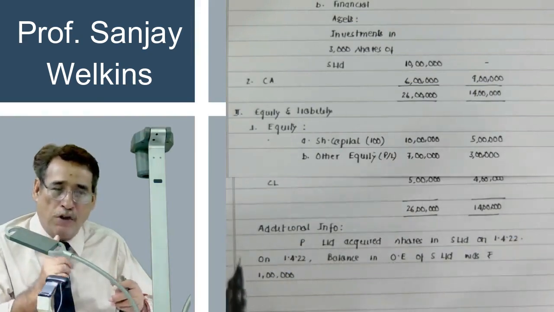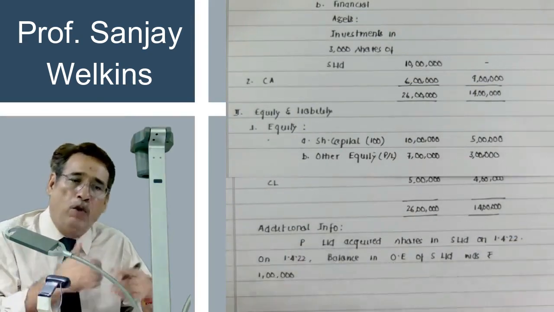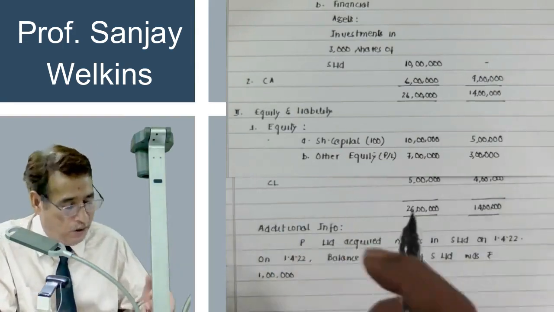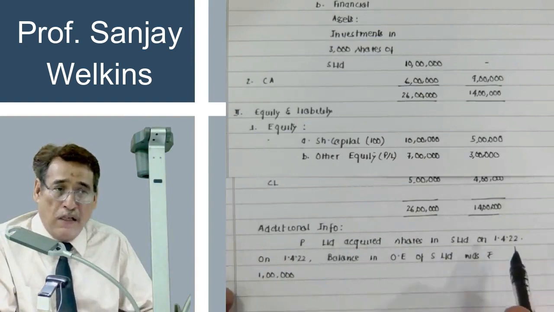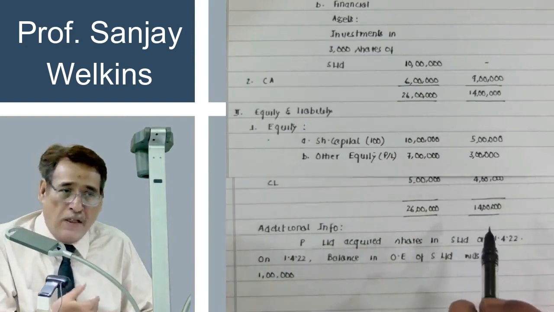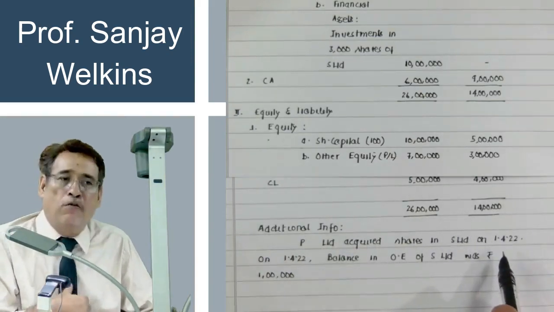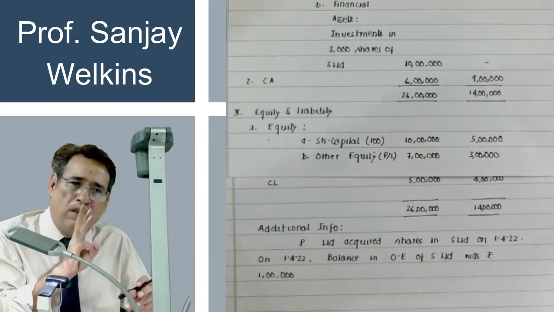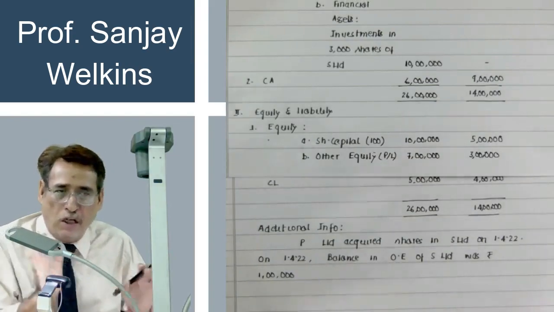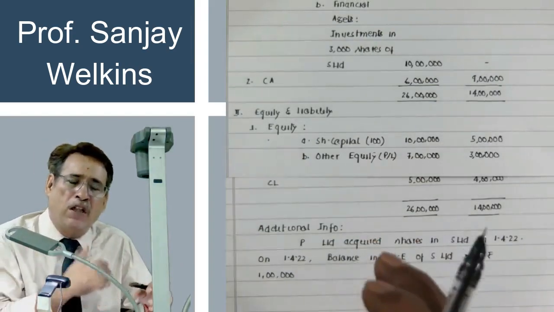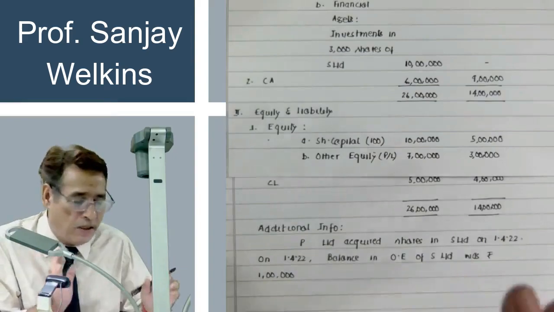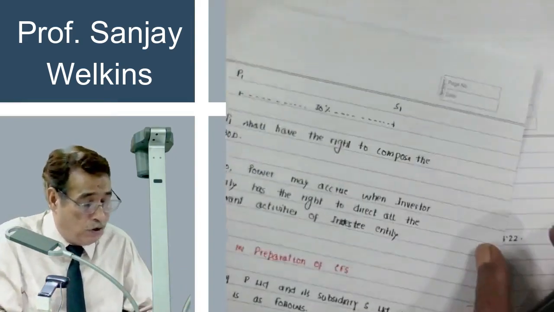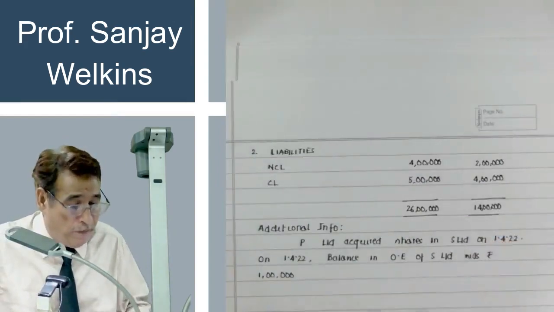But on one rare occasion, you will have to presume this date when no dates are given in the question, and how we presume that I will discuss later on. It is given in the question 99.99% of the time. In this question, it is given that you acquire the control on 1/4/2022. These are the 3 things basically which you have to take care of. Rest of the things will automatically follow. Don't worry about that. So keeping in account these 3 vital pillars of solution, now we start the solution.